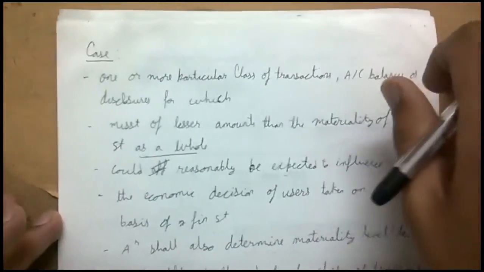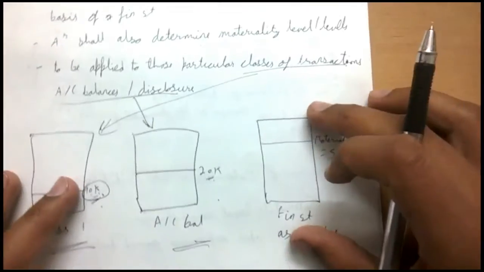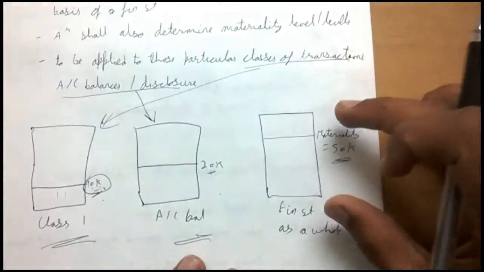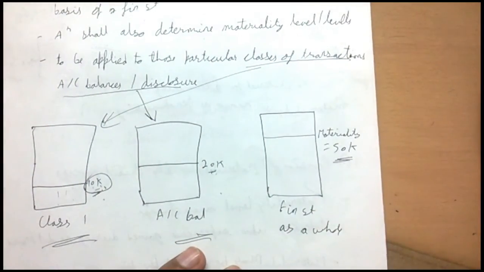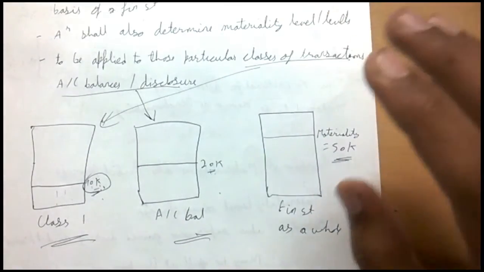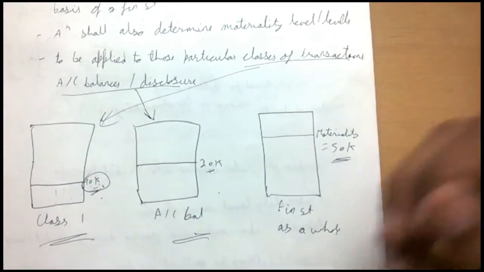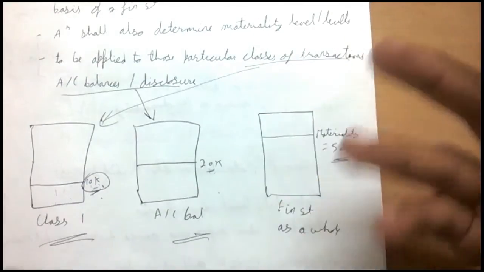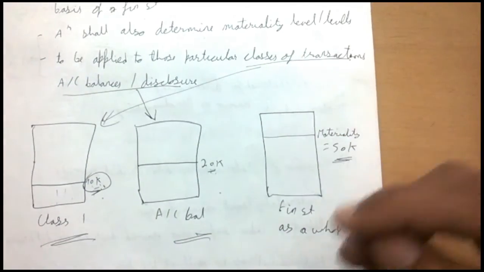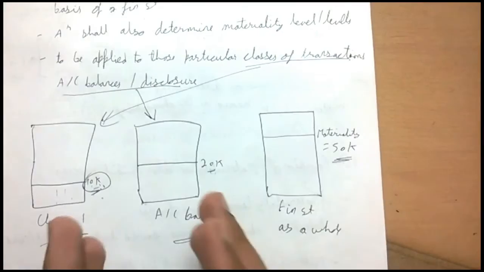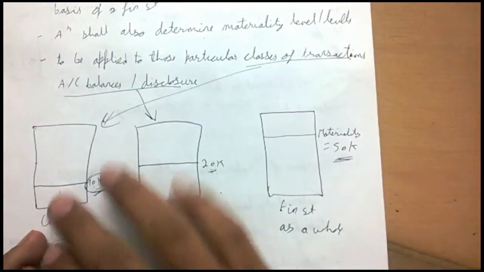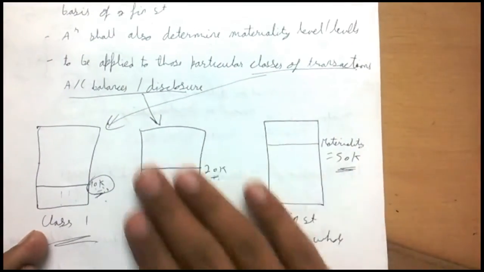Now we have a very interesting case. This is starting with an example. This is the financial statement as a whole. We set the materiality for the financial statement as a whole at rupees 50,000. We say that any item which is more than 50,000 is going to be considered material, right? And we are going to perform audit procedures. We're going to examine that, etc. Now, if there is an account balance or classes of transaction, these are some classes of transaction, and this is a particular account balance.